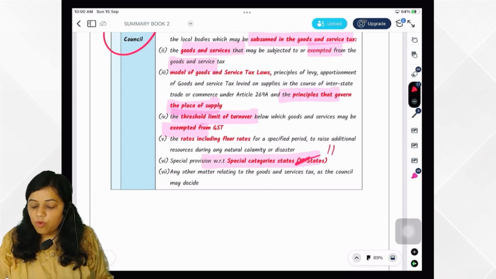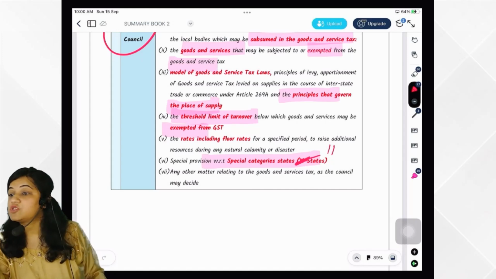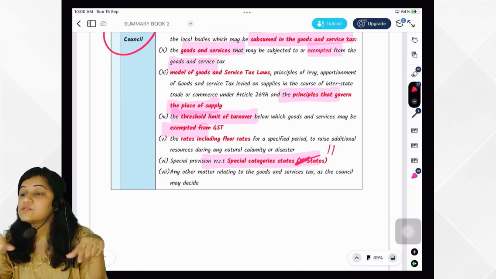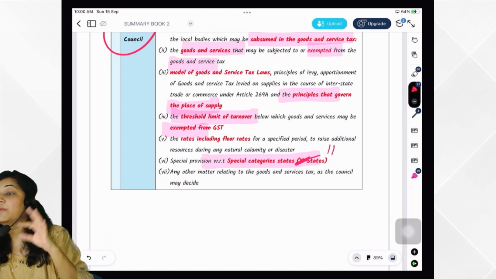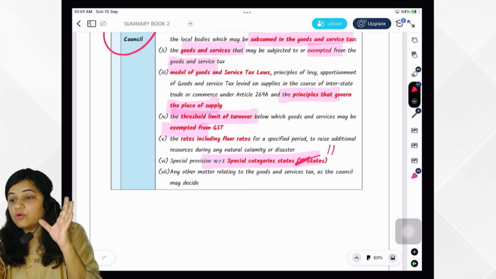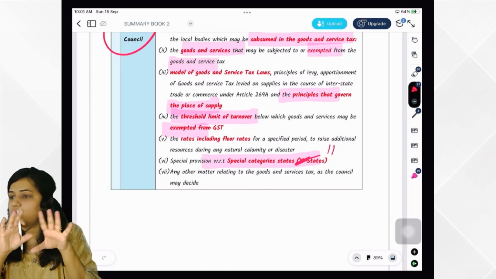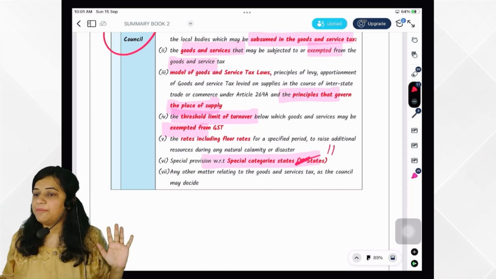That means what would be the threshold limit and all with respect to, for example, composition scheme, registration and all. Who is going to tell all these? The GST Council would recommend to states and center for this. You got it? So you will get a short note for this. You have to write a 4-5 mark short note that can come on this GST Council. So are you very thorough with this chapter?